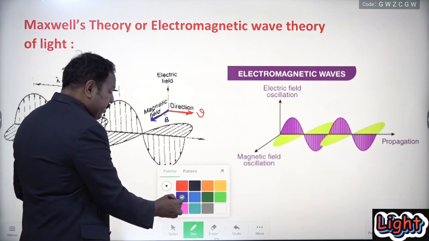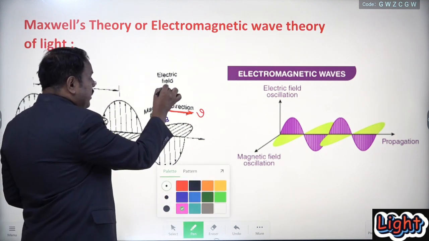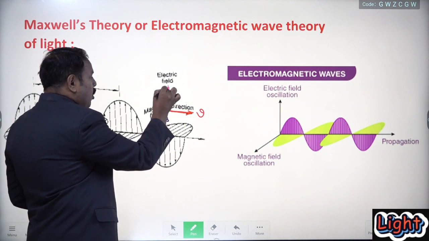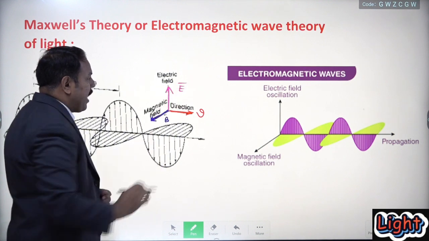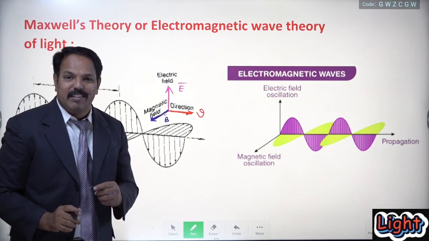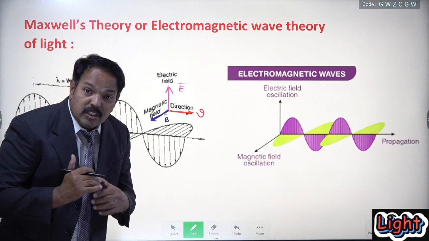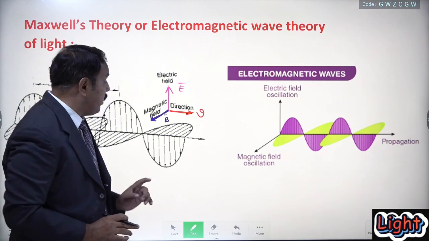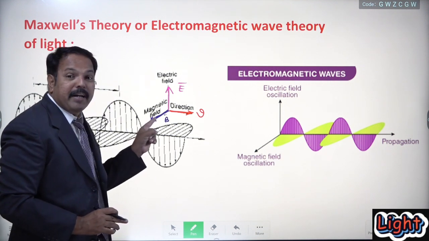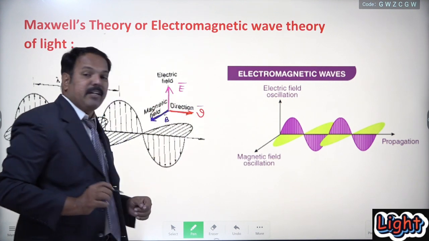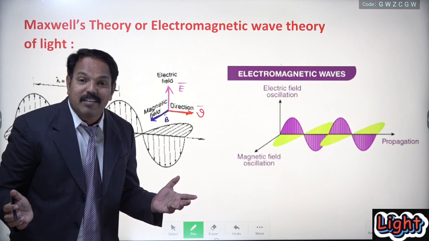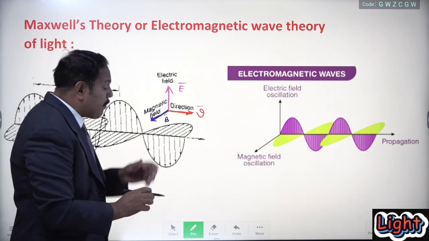And one more, that is the electrical field. This is the direction of the electrical field. The electrical field is denoted by the vector E bar, and E bar means electrical intensity. In order to study light, three vectors are important. One is the magnetic field vector, another is the electrical field vector, and the third is the velocity vector, that is the speed of the light. Is it clear? All these are perpendicular to each other.